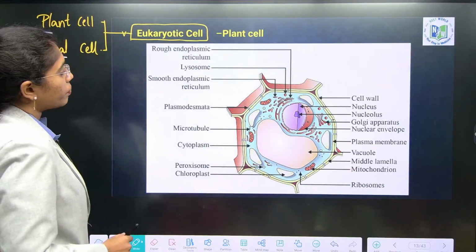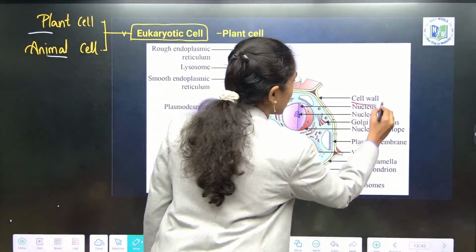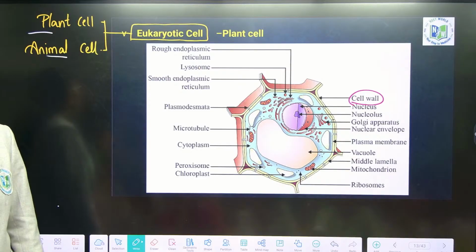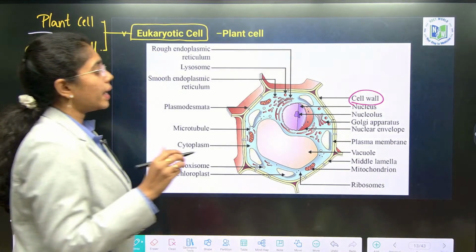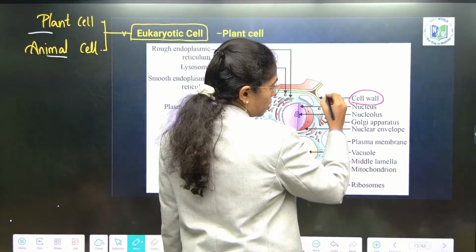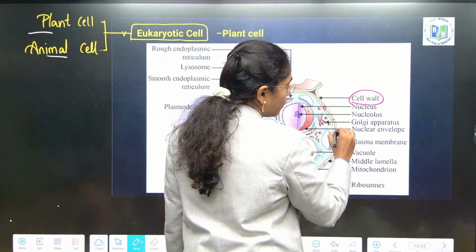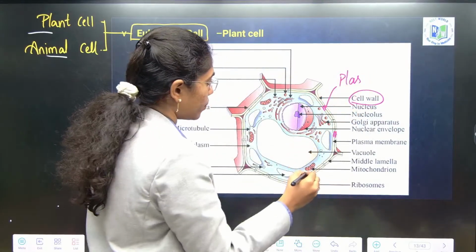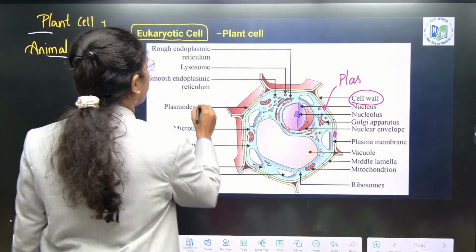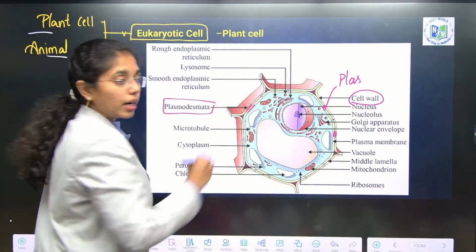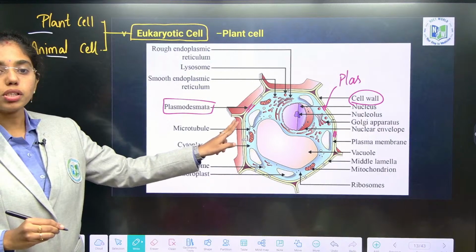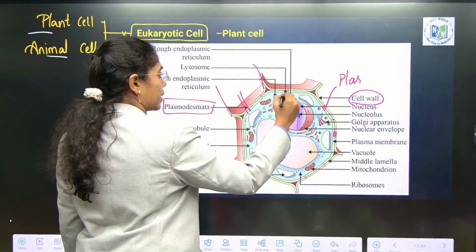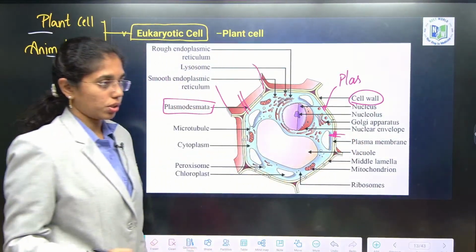in a plant cell, the outermost boundary is what? Cell wall. Cell wall usually you will call as dead, but no, it is living and completely permeable. Between two cell walls, the cells are connected with a living component called plasmodesmata. In between the cell walls you will have what connections? Plasmodesmatal connections, from one cell to another cell.